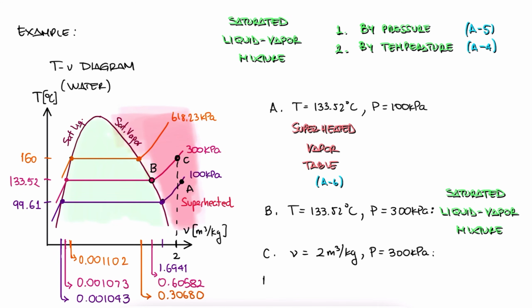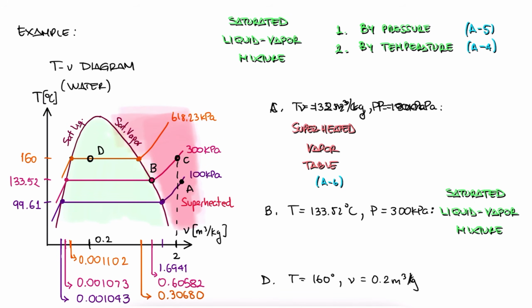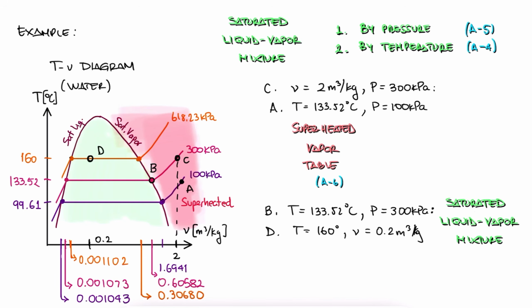What about 160 degrees Celsius and a specific volume of 0.2 cubic meters per kilogram? Easy, the saturated region. And finally, what can we say about the pressure if the temperature is 160 and the specific volume 0.6? Is the pressure lower or higher than when the specific volume was 0.2? Well, we'd note that the pressure is lower since we're moving to the right and E is therefore on a constant pressure curve that is lower than before.